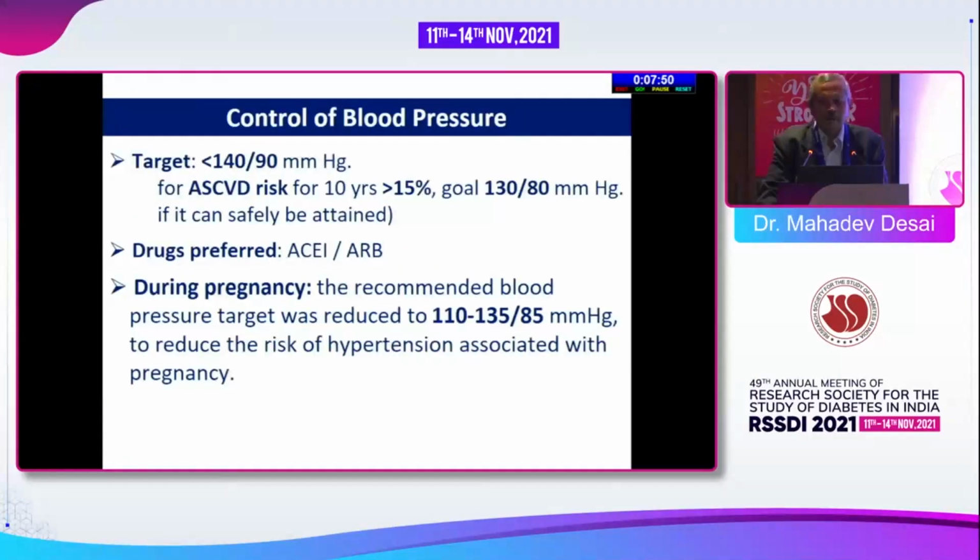About blood pressure, generally it should be less than 140 systolic or less than 90 diastolic. But if the patient has an ASCVD score of more than 15% over 10 years, it is better that we bring down the blood pressure to 130/80, provided it can safely be attained without any side effects of the antihypertensive medicines. And obviously the preferred drugs are ACE inhibitors as well as ARBs, either of them, not combinations. And during pregnancy, the target is further lowered to 110 to 135 systolic and 85 diastolic to reduce the hypertension-associated pregnancy complications.